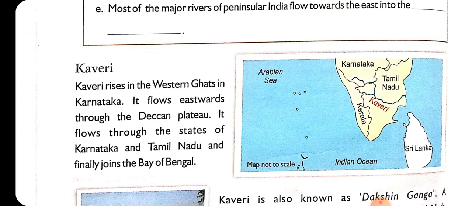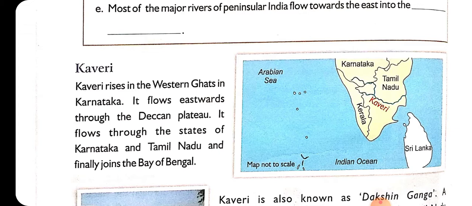Okay, when it is flowing towards the east direction, it passes through the Deccan Plateau. Because you all know na, here we have the Deccan Plateau. In the first chapter we have marked landforms na: Deccan Plateau, desert, hills, mountains, northern plains. We have marked everything on the map. So you all know here we have the Deccan Plateau. After originating from the Western Ghats in Karnataka, it flows towards the east direction, and while flowing towards the east, it passes through the Deccan Plateau.